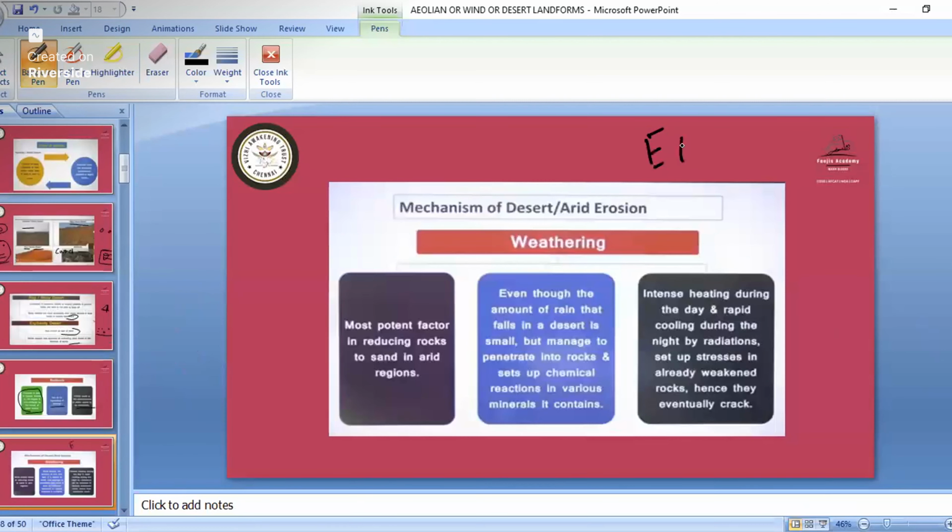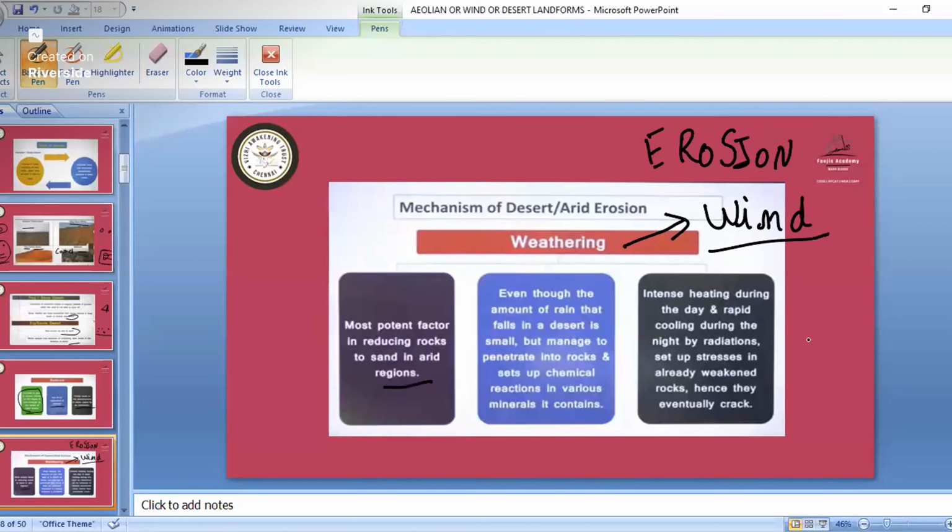Okay, in this, see how erosion is happening. How erosion or deposition is taking place in this area is due to weathering. So how is all this weathering happening? It is happening mostly because of wind. Wind is the most potent factor in reducing rocks to sand in arid regions. So weathering is the most important potent factor.